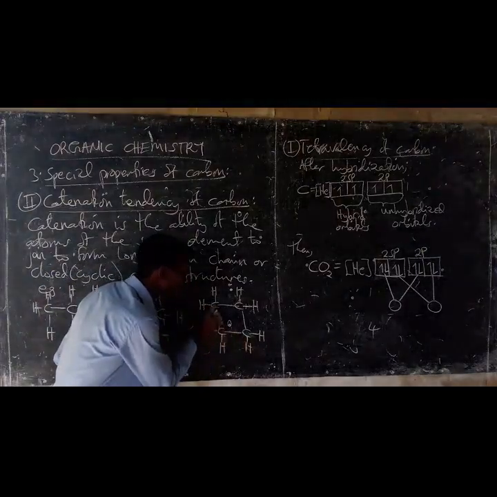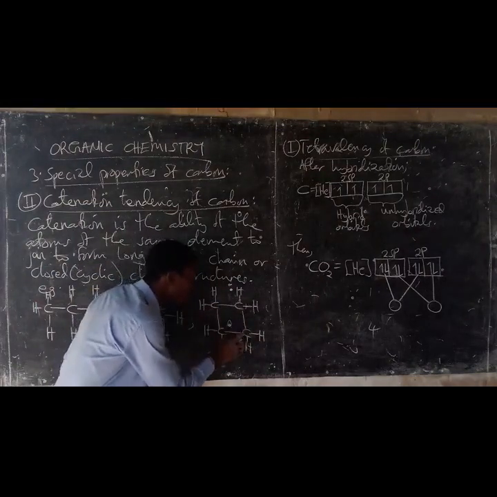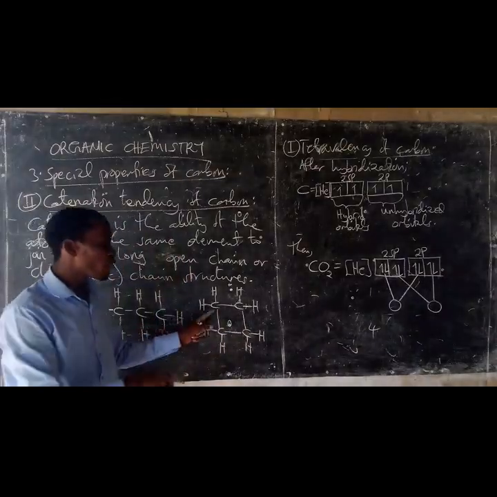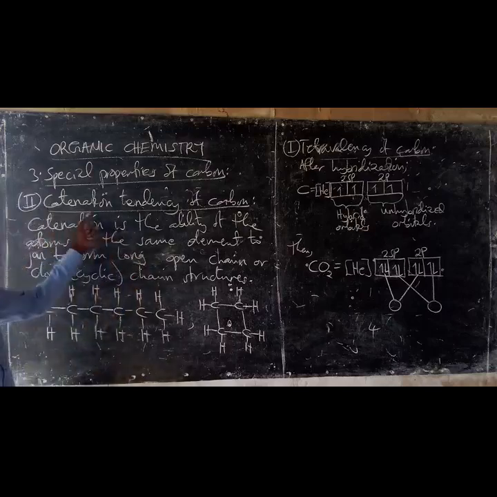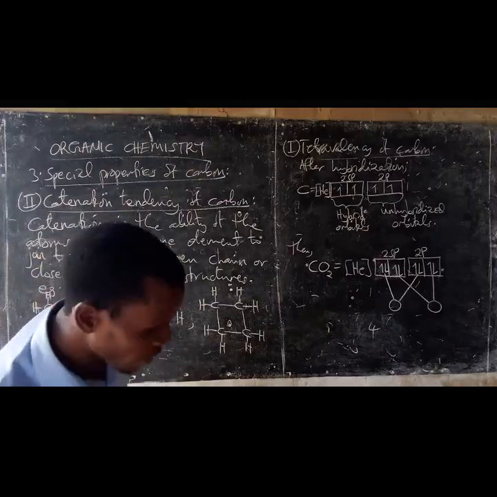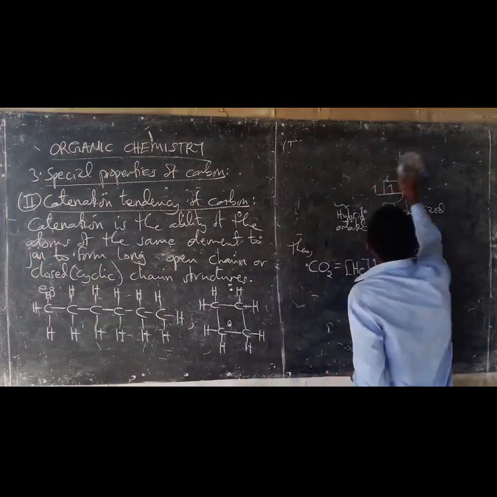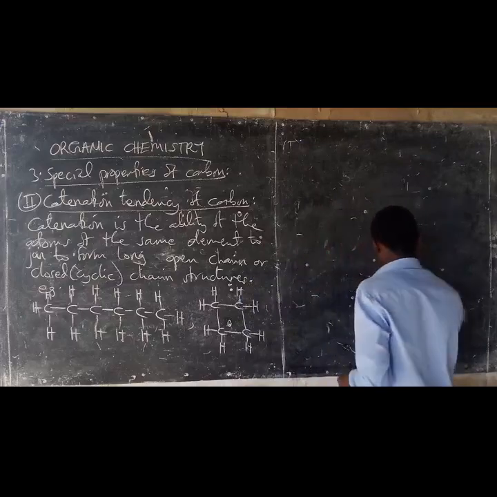The atoms of the same element, carbon atoms, have joined together to form a cyclic structure. This is the meaning of catenation tendency.